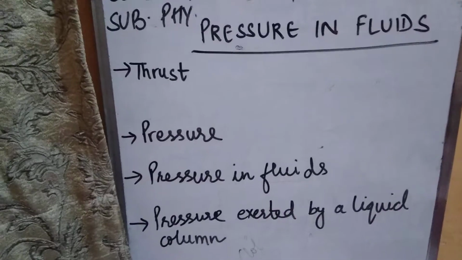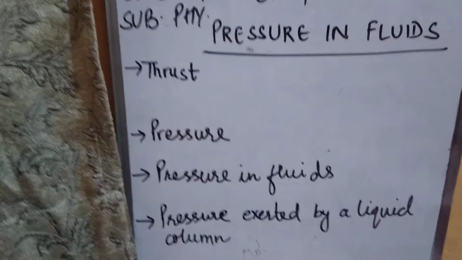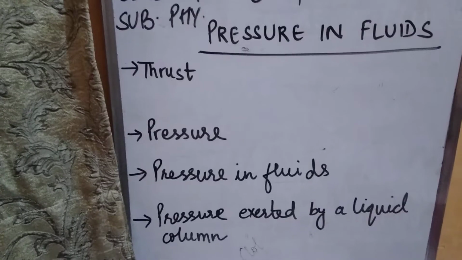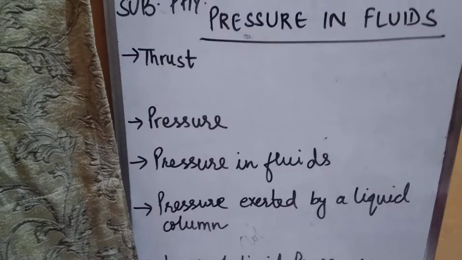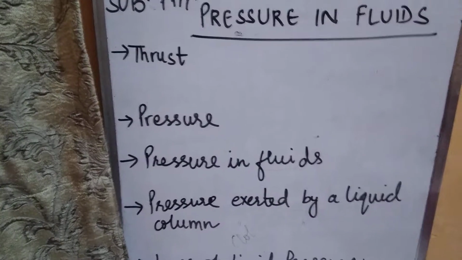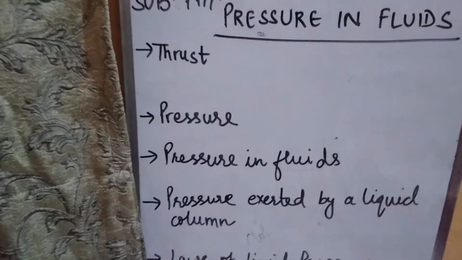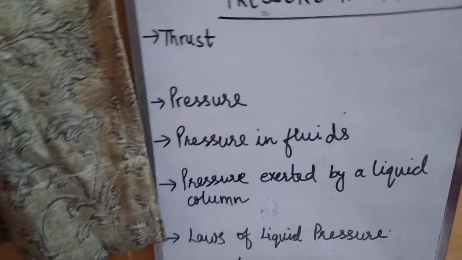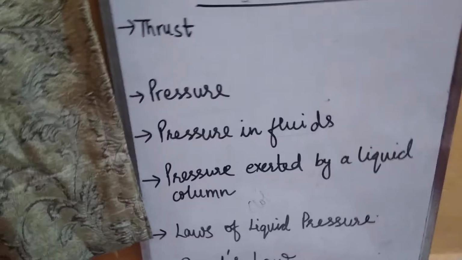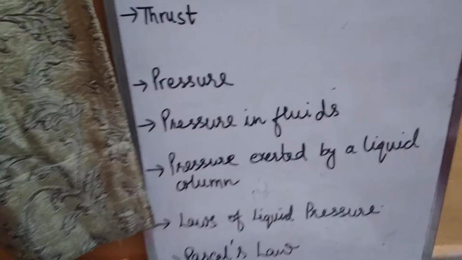So children, the effect of thrust is expressed in terms of thrust per unit area, and that quantity is called pressure. Or we can define pressure as the thrust per unit area of surface. The formula of pressure is pressure equals thrust by area, or P equals F by A, because thrust is a force, so we write thrust as F and area is represented by capital letter A.